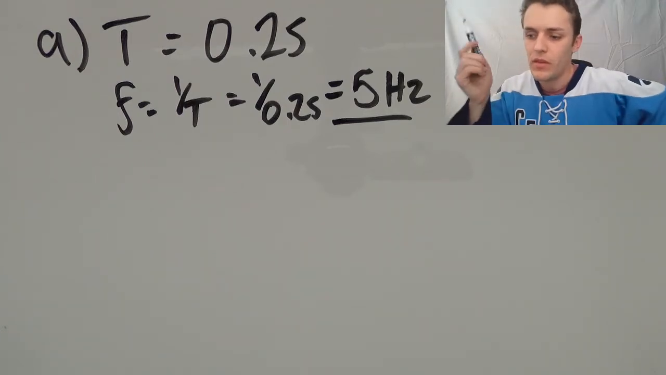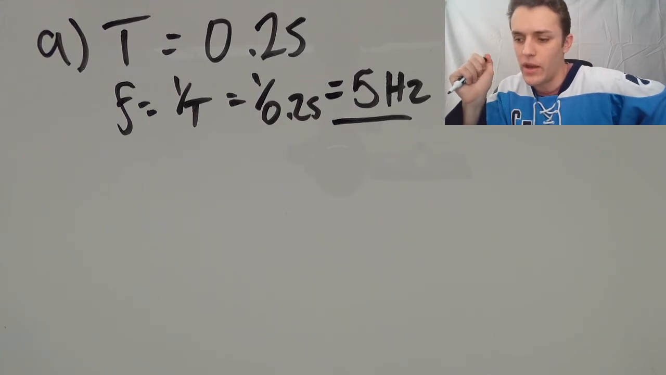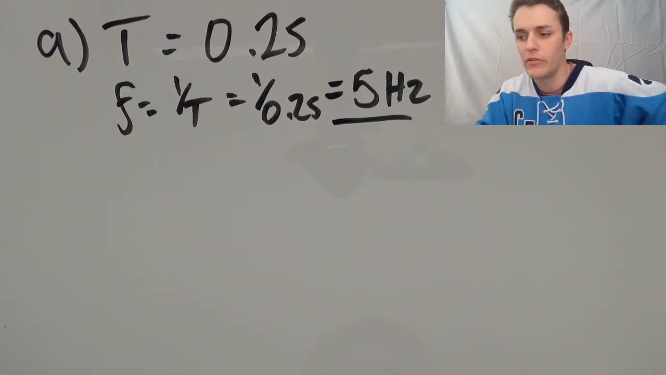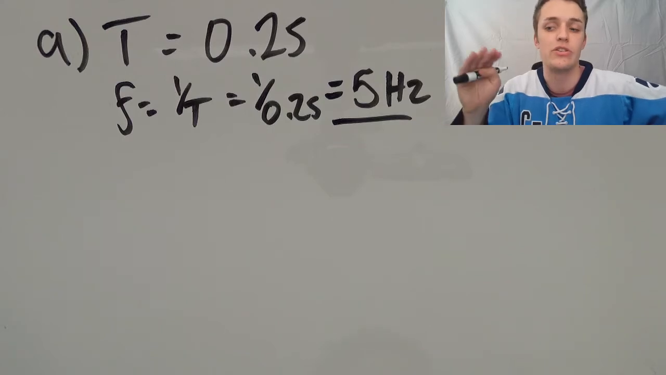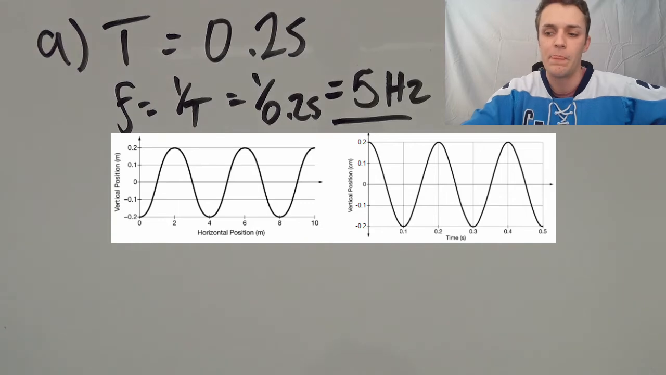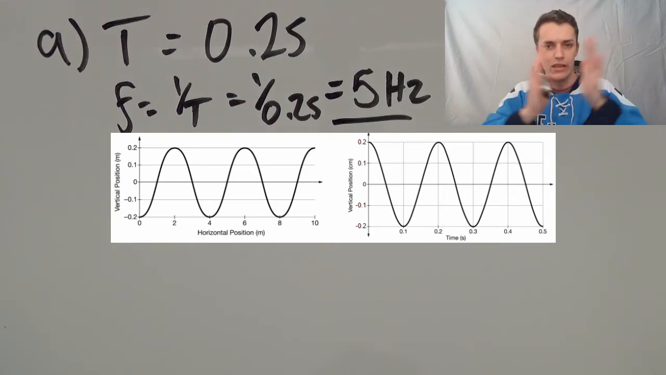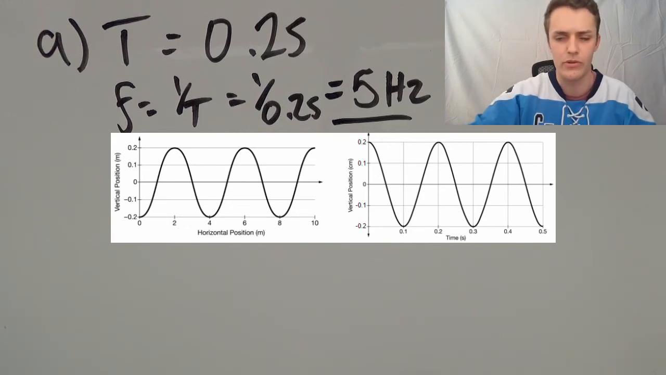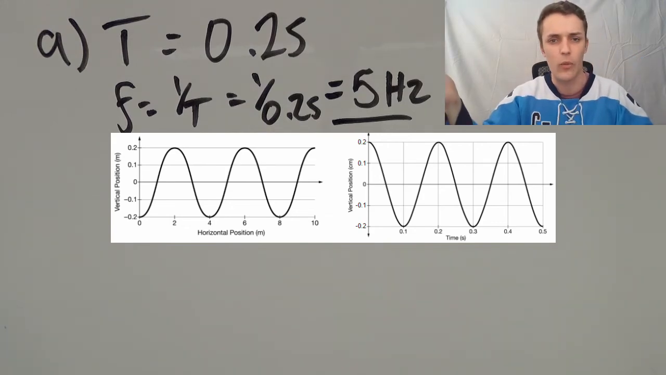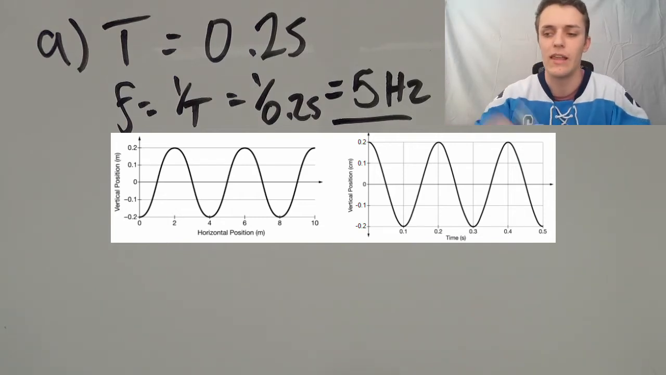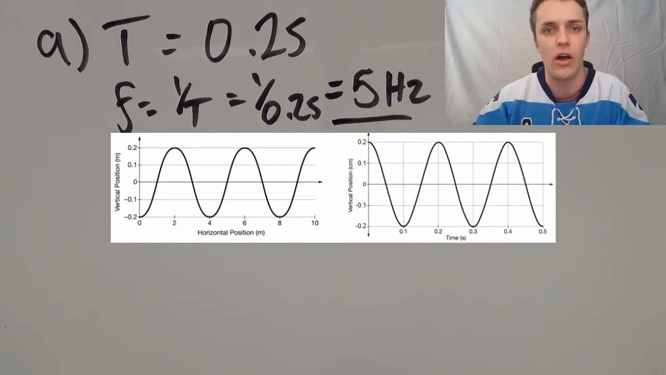All right. So B says, what is the wavelength of the wave? So we're looking for the length of one wave. And to get the length of the wave, I need you to turn your attention to the graph on the left, because the graph on the left has the horizontal lengths here. If you were looking for the wavelength on the time graph, you would just get a length of time, which is not a wavelength. Wavelength is a measurement in meters. So we need to look at the graph on the left, which has the horizontal position on the x-axis.